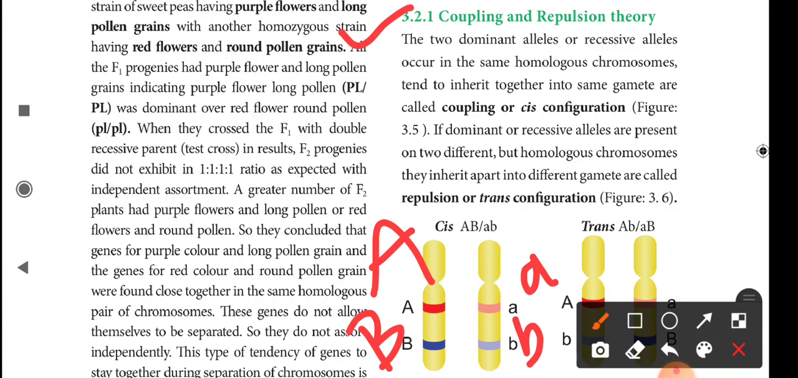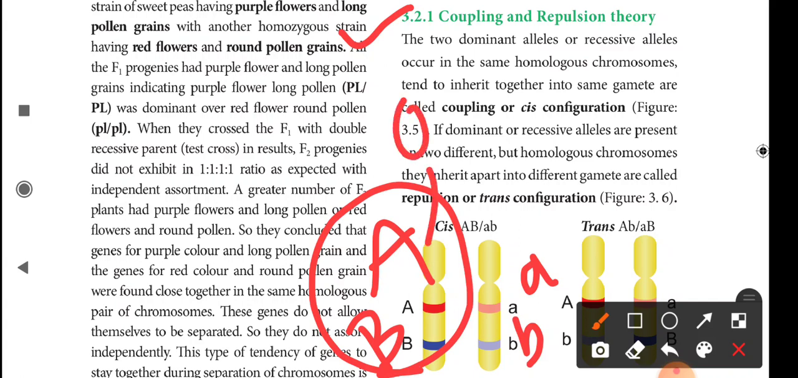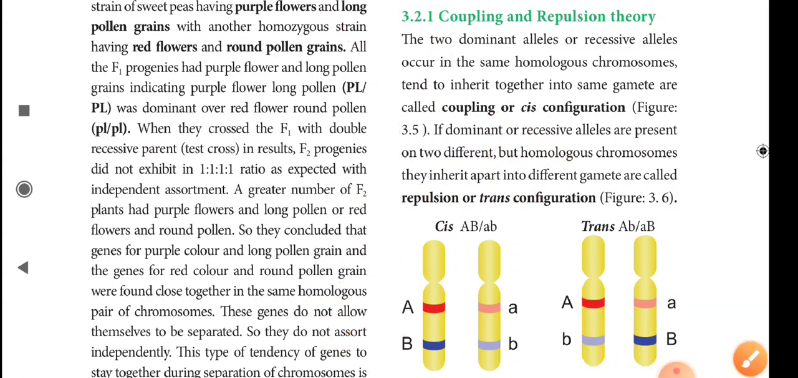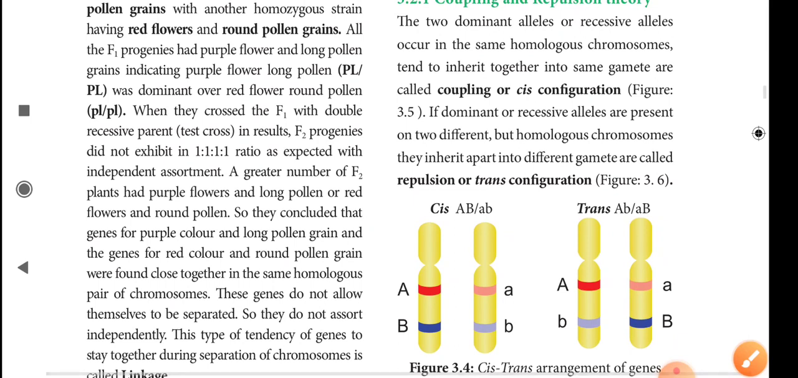So coupling means both the dominant genes A and B come from the same parent. We already know the pair of chromosomes, one from the father, another from the mother. Both the dominant alleles come from the father. During gamete formation, both the dominant alleles move to the same gamete. This is called coupling theory. The dominant alleles come from a single parent, occur in the same homologous chromosome, and tend to inherit into the same gametes.